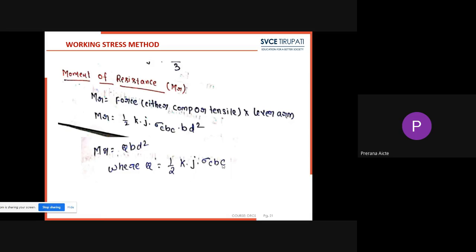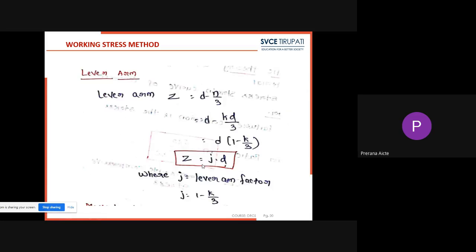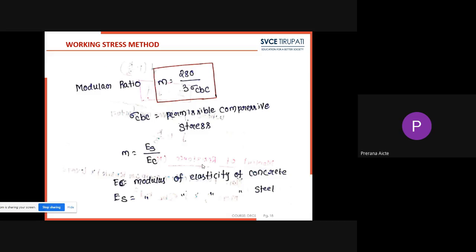Moment of resistance, M suffix r, either in the working stress method or in limit state method, the general formula will be force into lever arm. That force may be either compressive force or tensile force. In the working stress method, the formula will be M suffix r equal to half into k into j into sigma CBC into b d square. These terms will come under Q. So M suffix r equal to Q into b d square, where Q equal to half into k into j into sigma CBC. Sigma CBC is the permissible compressive stress.